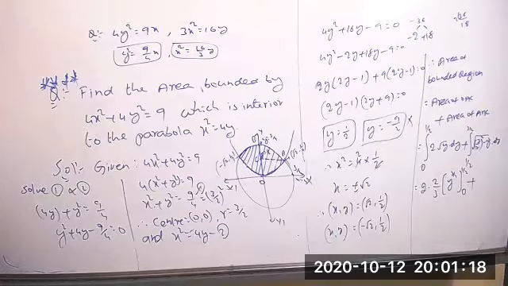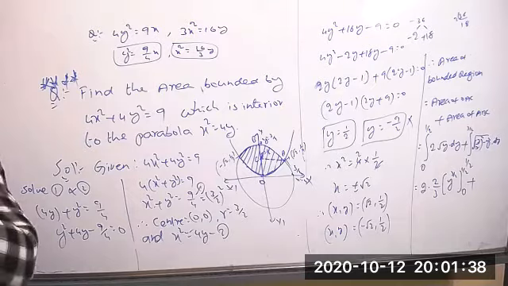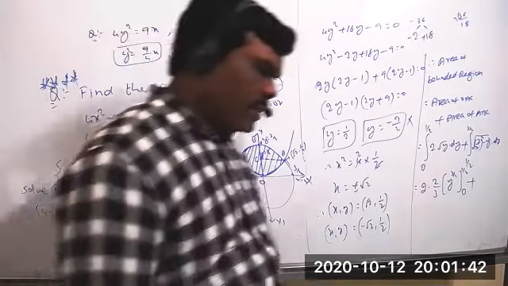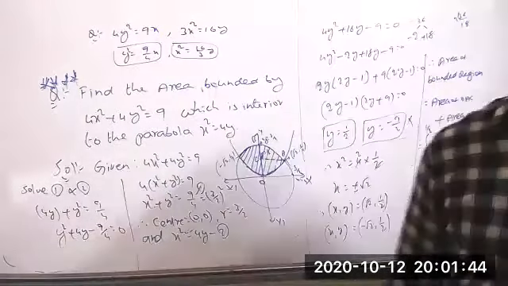Same formula you can apply, you can find it. x by 2 into root of a square minus x square plus a square by 2 into sine inverse of x by a. That is the formula we have. Then you can do it, upper limit minus lower limit.